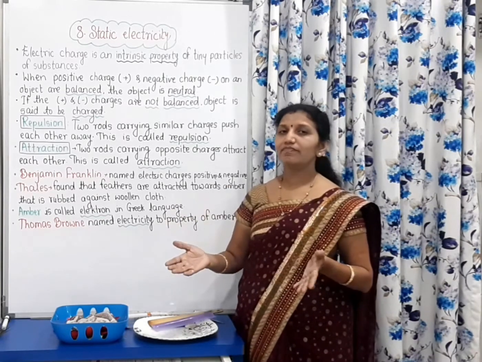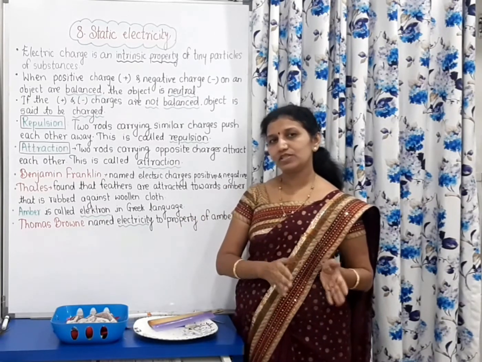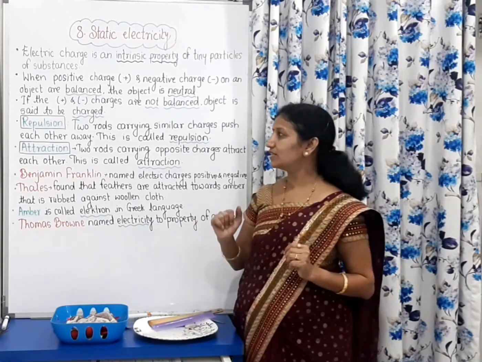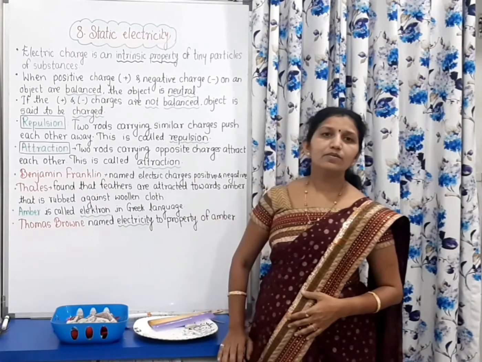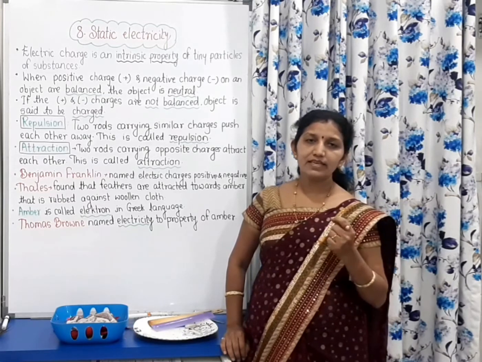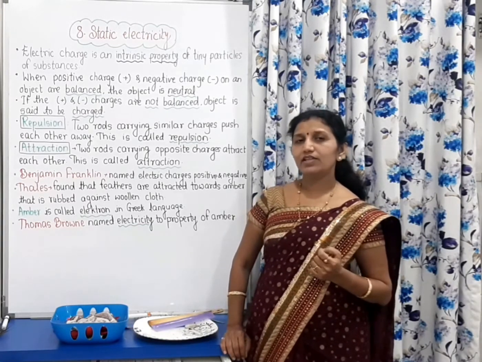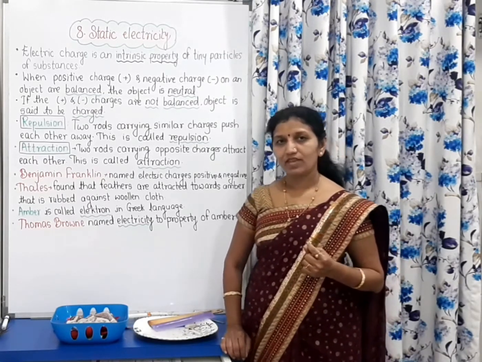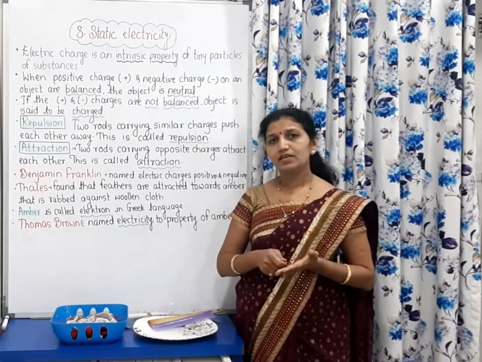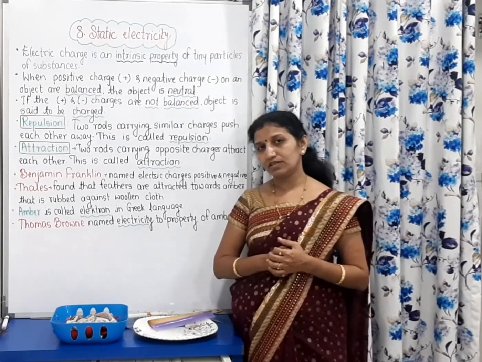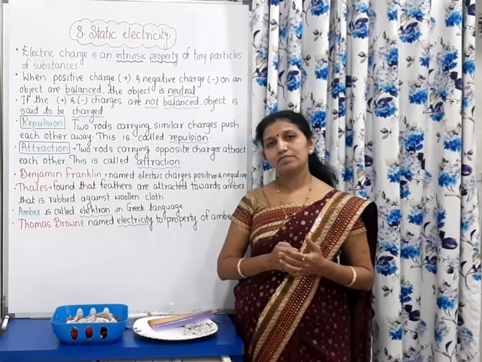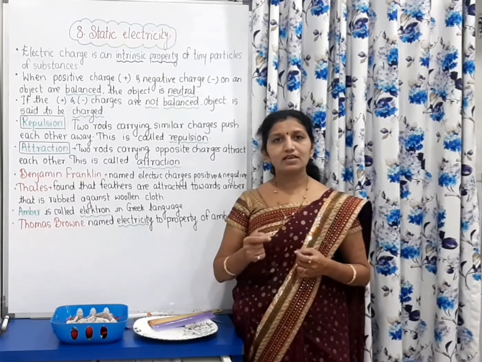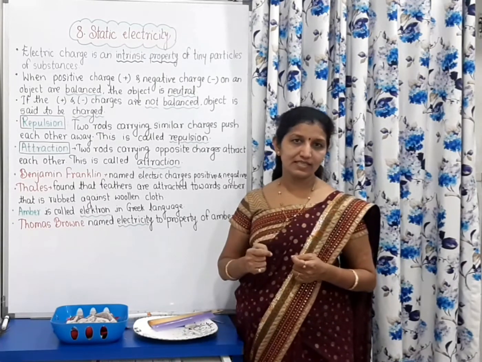At that time, it becomes either positively charged or negatively charged. Now, consider one experiment with the help of silk cloth. If we rub a glass rod with silk cloth, what happens? There is a production of electric charge in it.